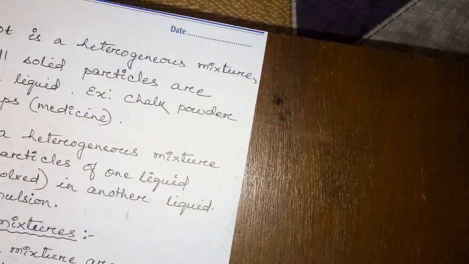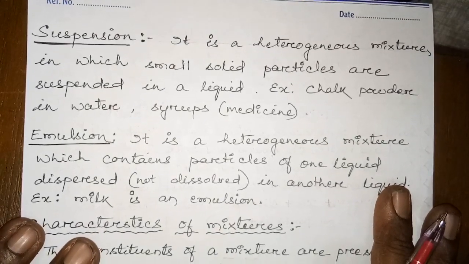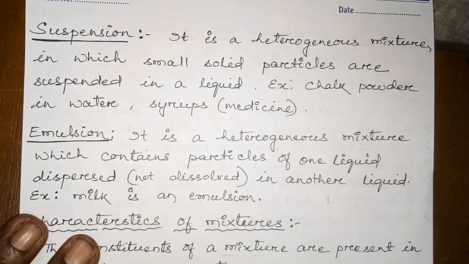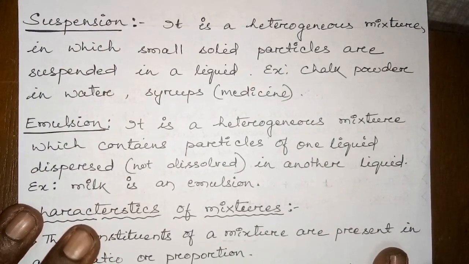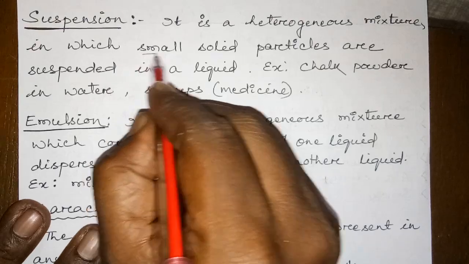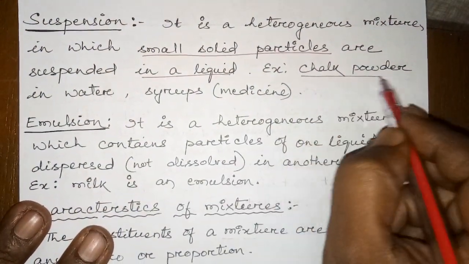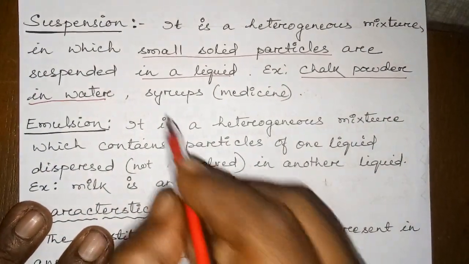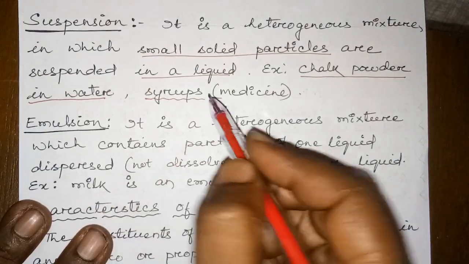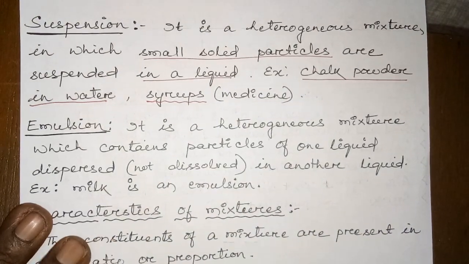Okay, next we'll discuss what is suspension. Suspension is a heterogeneous mixture in which some solid particles are suspended in a liquid. When small solid particles are suspended in a liquid, like chalk powder, when you dissolve in water, what happens? It forms a suspension. Or syrup, some syrup medicines, liquid medicines which most of the patients are consuming, they are also in the suspension form.